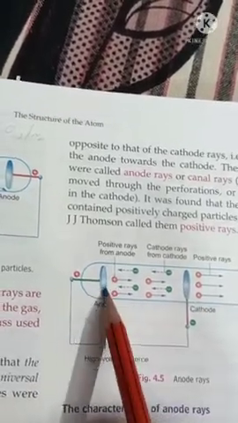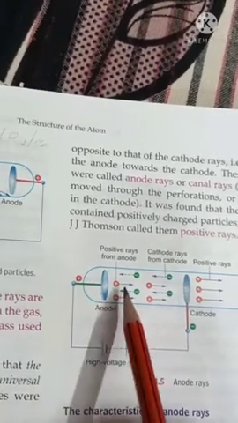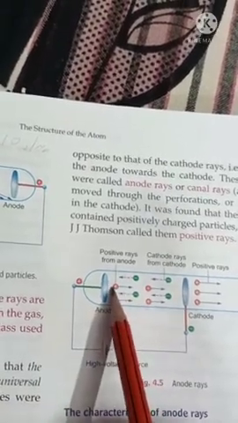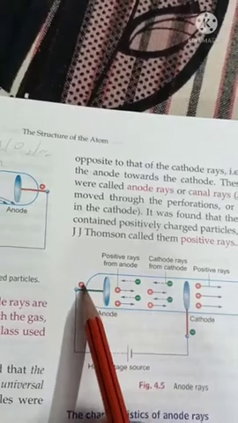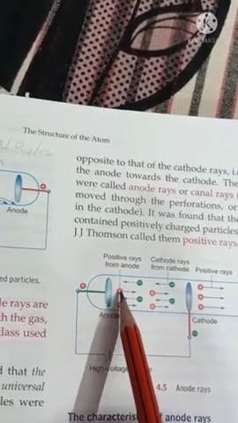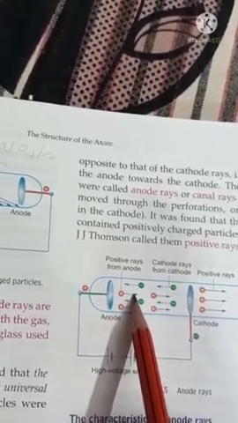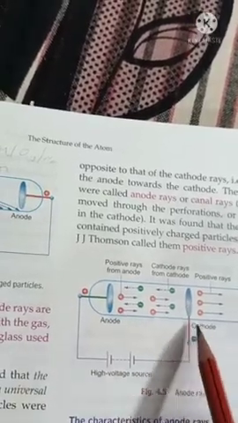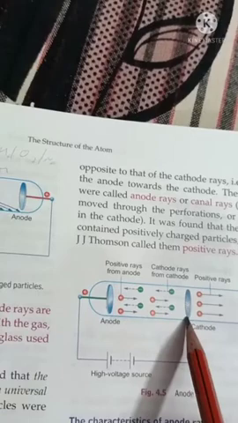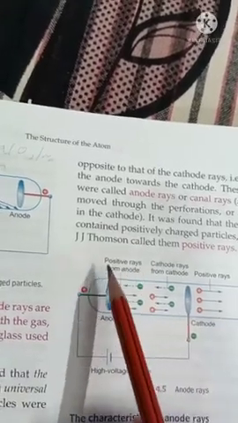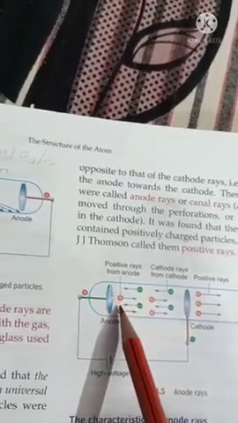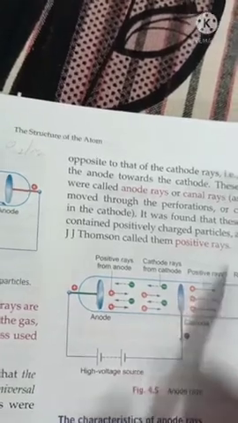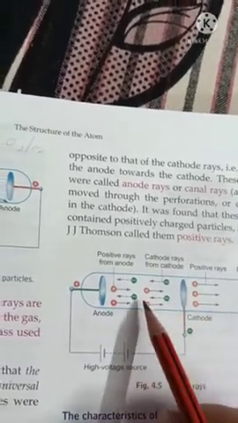Since the anode is positively charged, it repels these positive rays, and they go towards the cathode because the cathode is negative and attracts these positive rays. So positive rays go from anode towards cathode. Now the cathode is perforated, so what will happen?